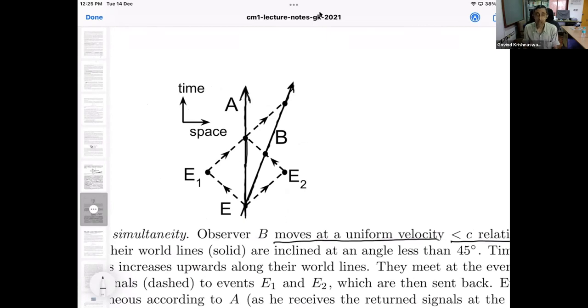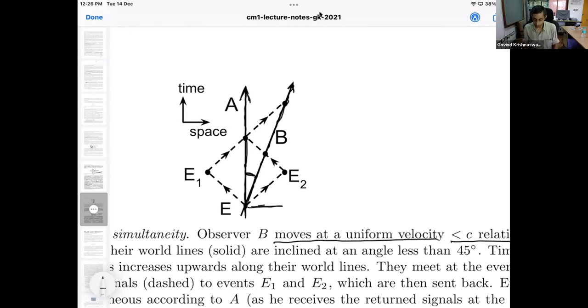And since B is not going at the speed of light, but rather less than the speed of light, B would cover a lesser distance in unit time than light would cover. Therefore the world line of B is at an acute angle to that of A, whereas light would be at 45 degrees.